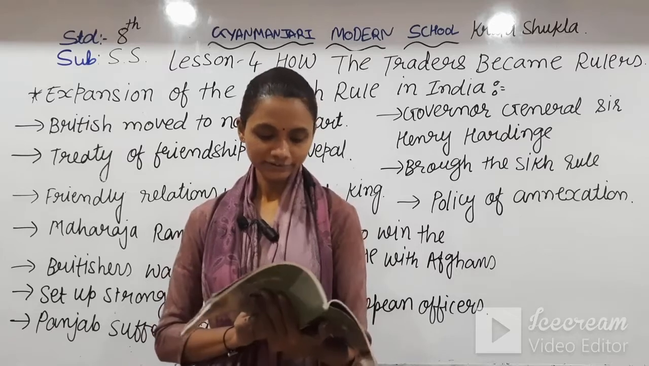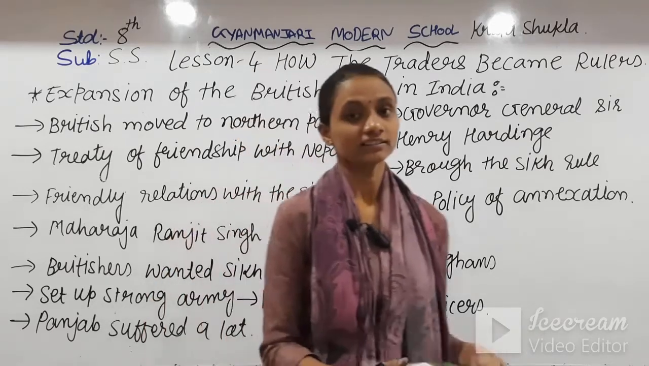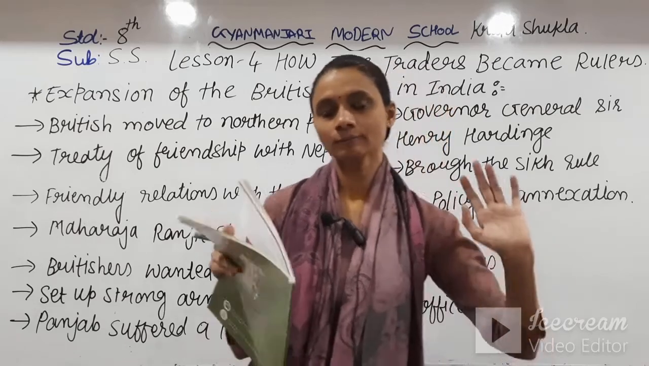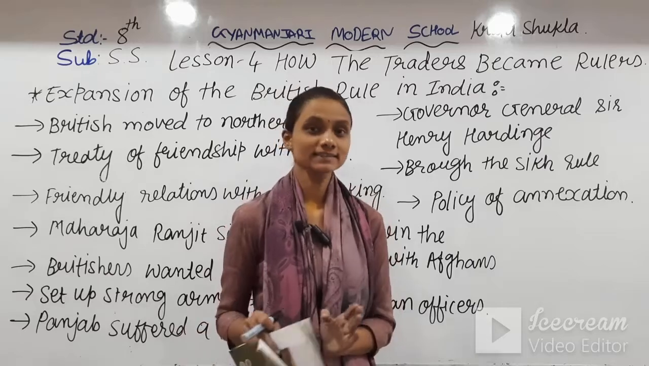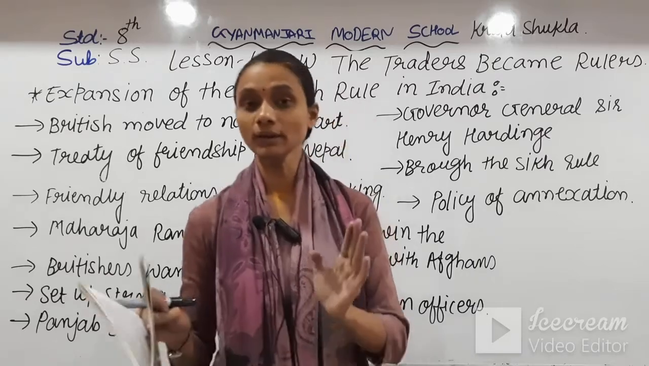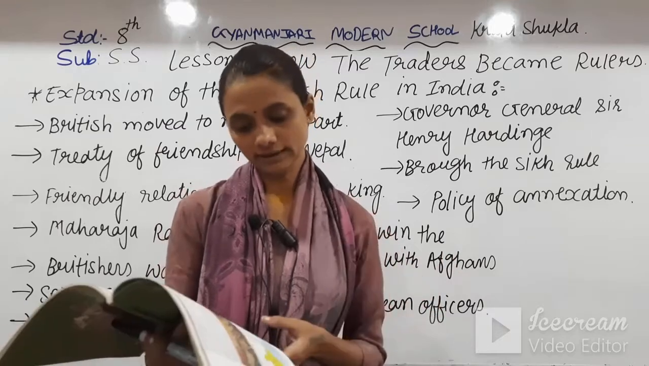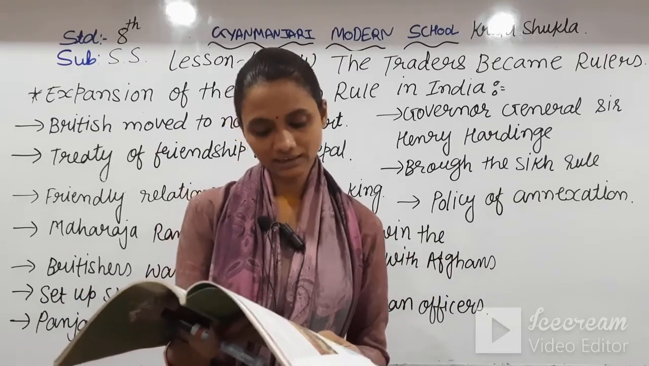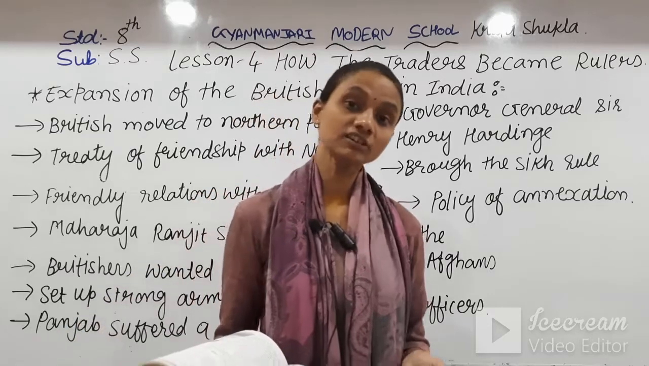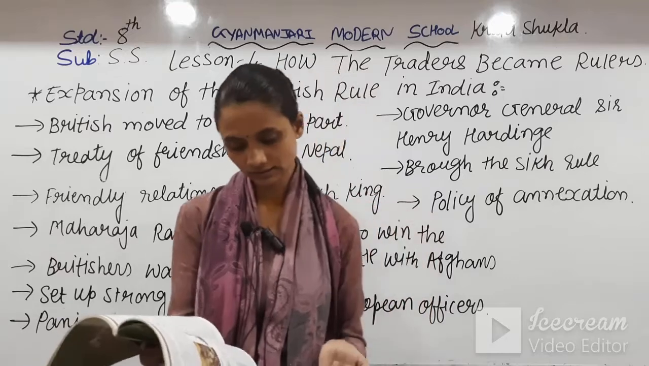They entered into a treaty of friendship with Nepal, sensing a threat from it. They thought that Nepal was a threat for them and not safe, so they wanted to make friendship with Nepal. They fought many battles to secure the frontiers. After that, what did they decide? They decided to make a friendly relationship with the Sikh kings.